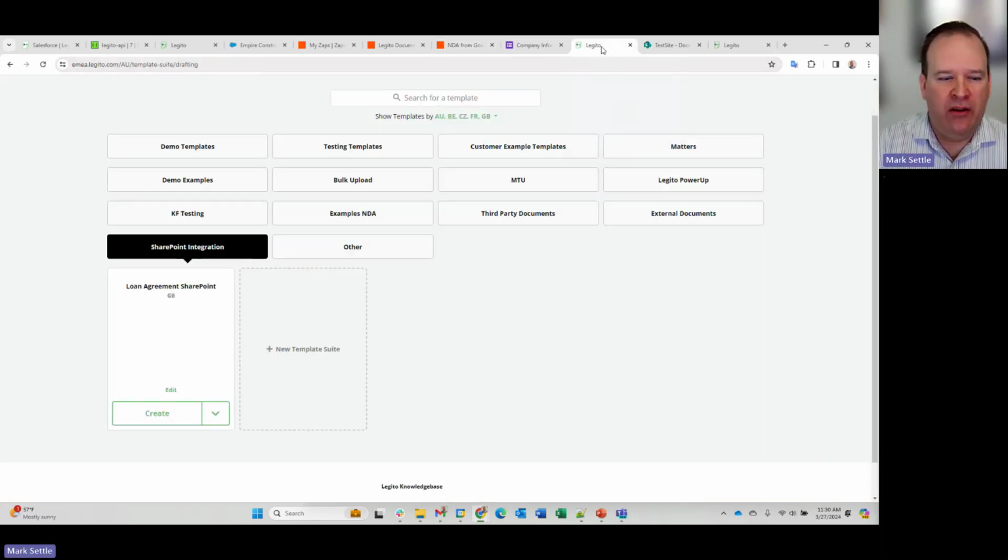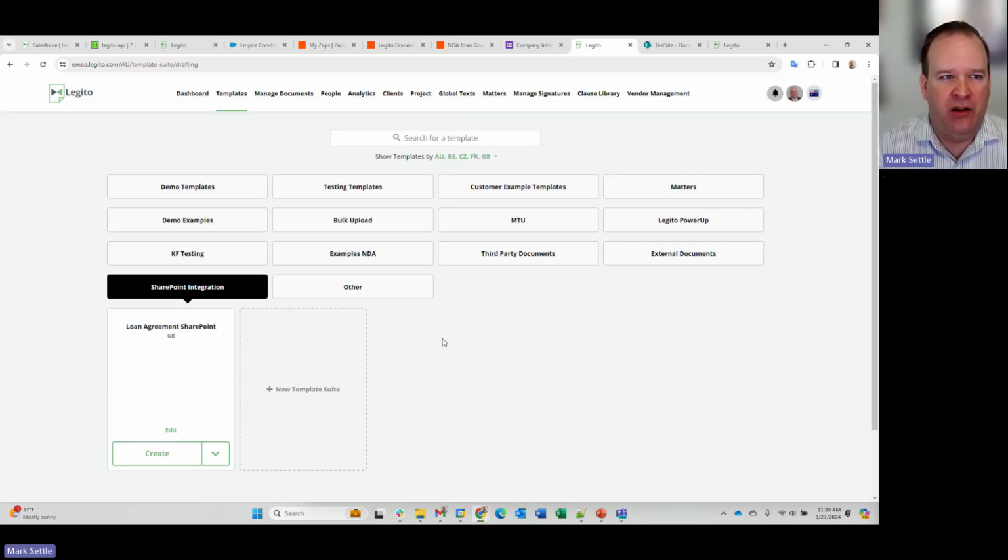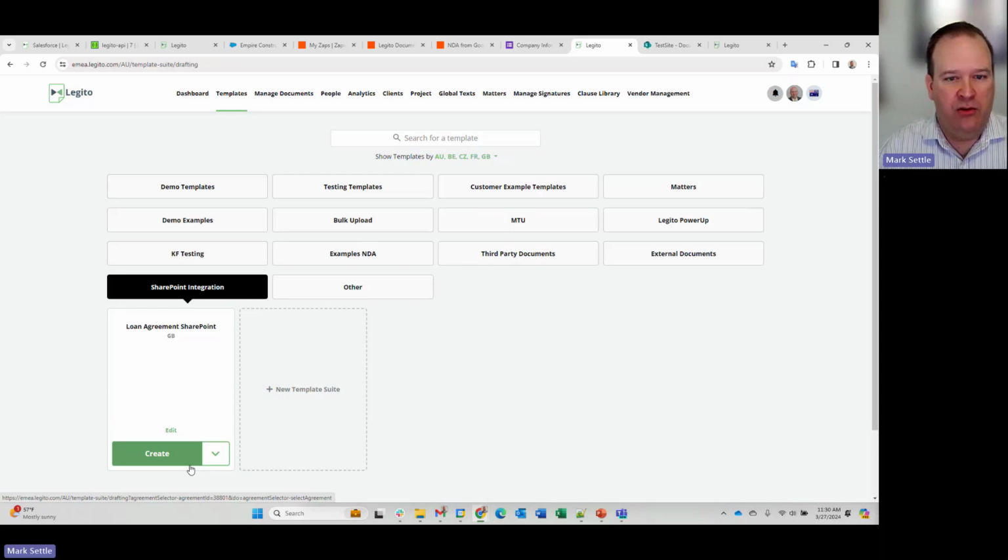All right. Finally, what I wanted to do is show you a SharePoint integration. And this is all just about pushing the completed file into SharePoint. So I've got a very simple example here, but what I've got is a workspace that I've got a number of different templates in, but this template specifically is going to send this document to SharePoint.